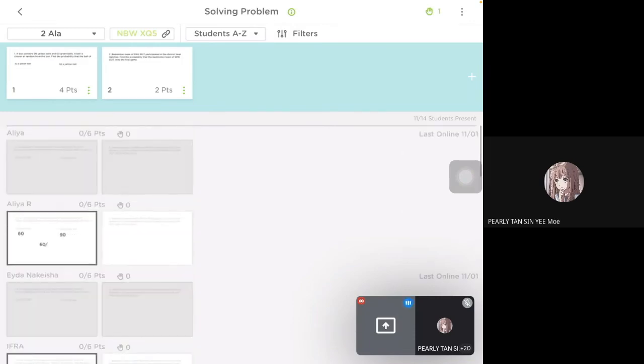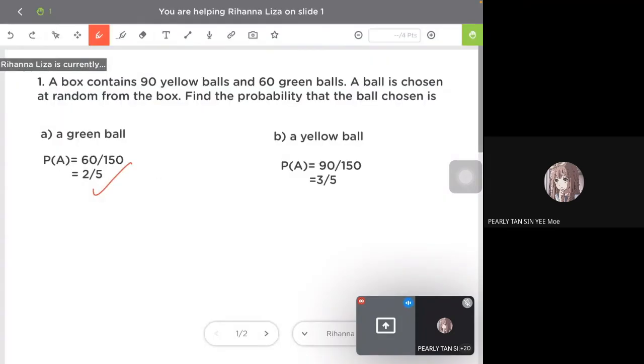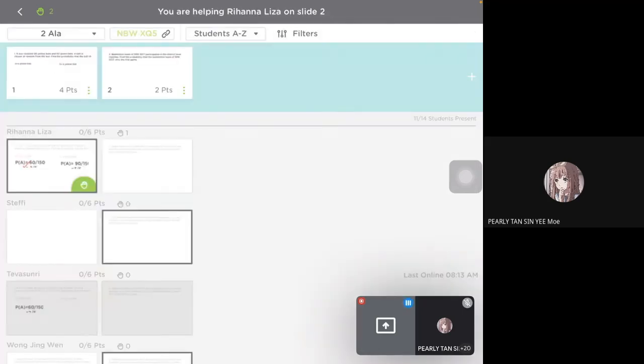Okay, Rahana, you finished question 1? When you finish, raise your hand, then I can mark straight away for you. Is it right? 90 over 150. Okay, correct, so you get 4 marks. Then proceed to the second question.